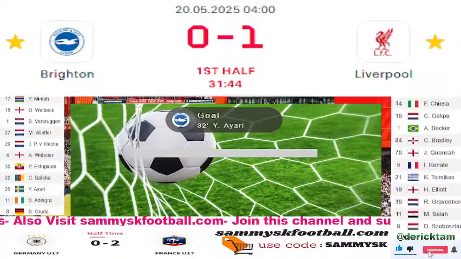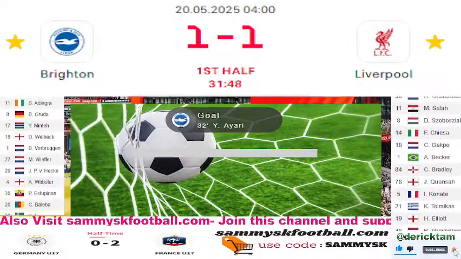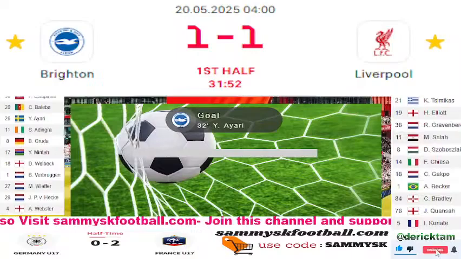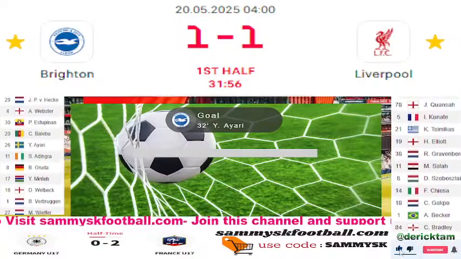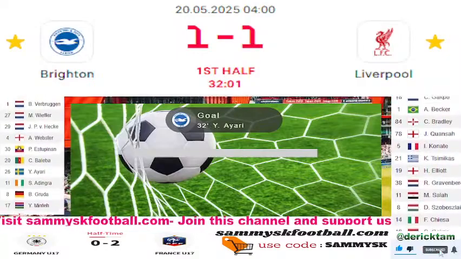Gruder onto Ayari, right-footed edge of the area. It's a lovely finish and a well-crafted goal by Brighton. 1-1 the score. A super ball by Brian Gruder to pick out Ayari. The finish was sensational. It beat Alisson from the edge of the box. A lovely Brighton and Hove Albion move. It's 1-1.